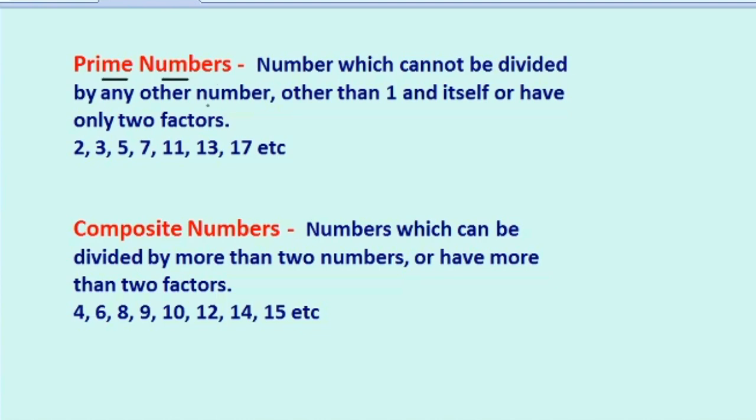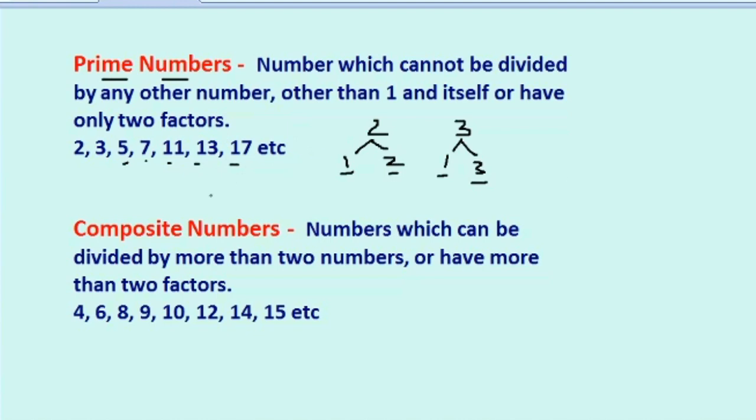Prime numbers are numbers which cannot be divided by any other number other than 1 and itself, or have only two factors. Like 2. If you want to divide 2, we can divide it with two numbers, that is 1 and 2. Same way 3 can be divided by 1 and 3. No other number divides it. So we will say that 2 has two factors, 3 also has two factors. Such numbers are known as prime numbers. There are many such numbers like 5, 7, 11, 13, 17, etc.